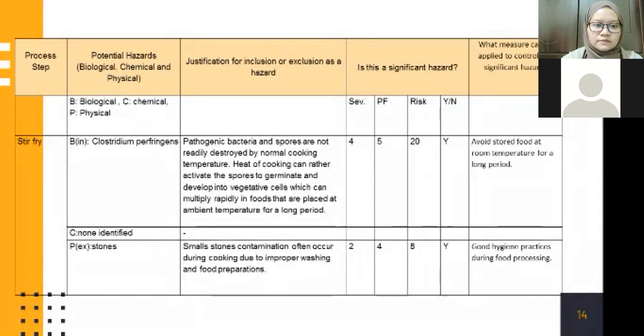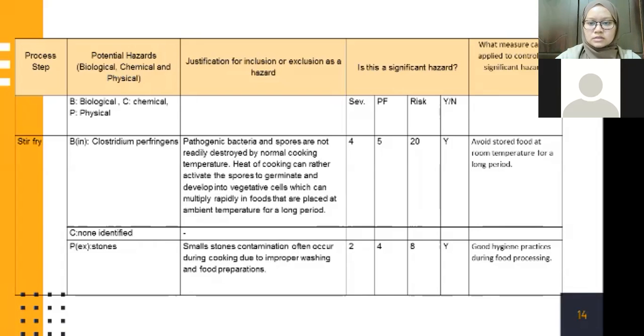Next process is stir fry, and the biological hazard that occurs during the process is contamination with Clostridium perfringens. And the justification for inclusion as a hazard is that the pathogenic bacteria and spores are not readily destroyed by normal cooking temperature, and the heat of cooking can rather activate the spores to germinate and develop into vegetative cells, which can multiply rapidly in food that is placed at ambient temperature for a long period.